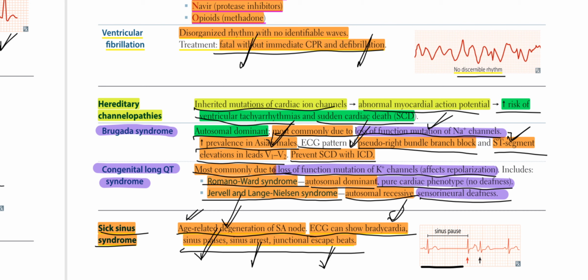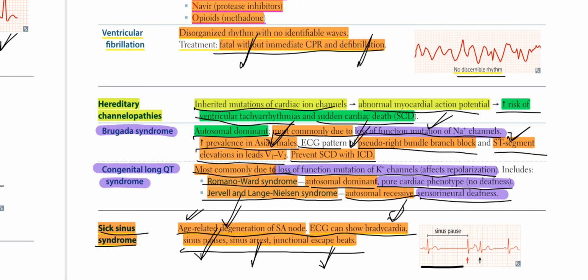In Brugada syndrome, we have autosomal dominant, most commonly due to loss of function mutation of the sodium channel, increased prevalence in Asian males, pseudo right bundle branch block, ST segment elevation in leads V1, V2, prevent sudden cardiac death with intracardiac devices. Congenital long QT syndrome, most commonly due to loss of function mutation of potassium channels, affects repolarization.